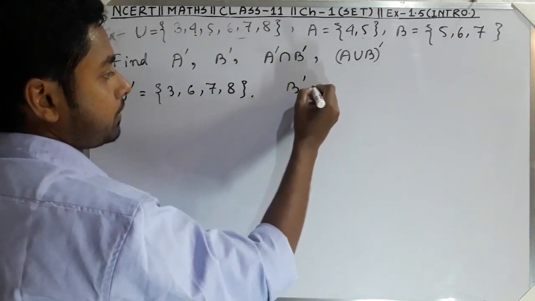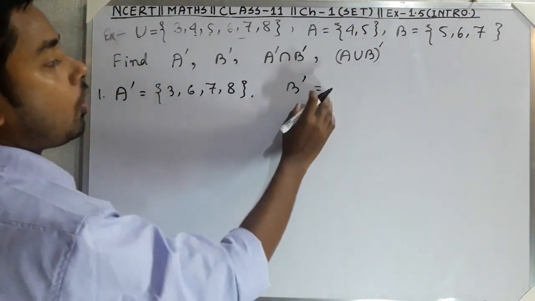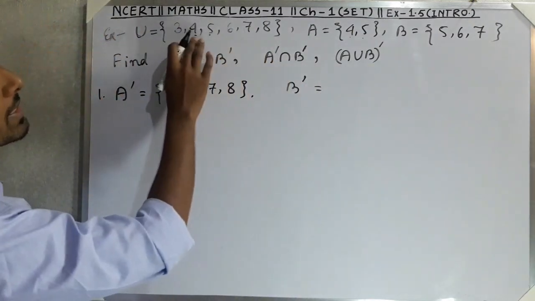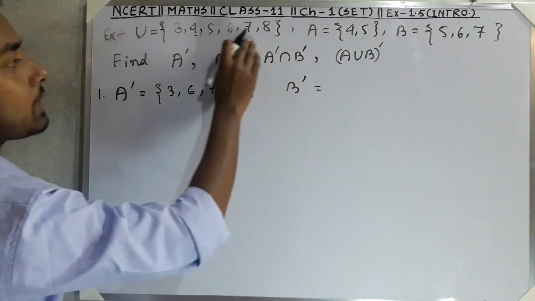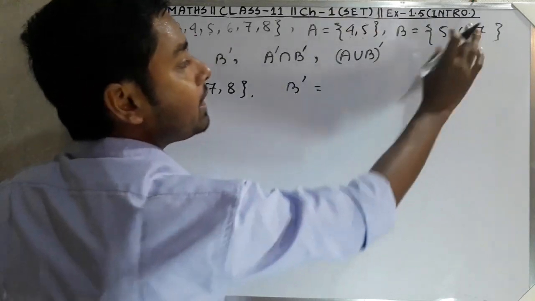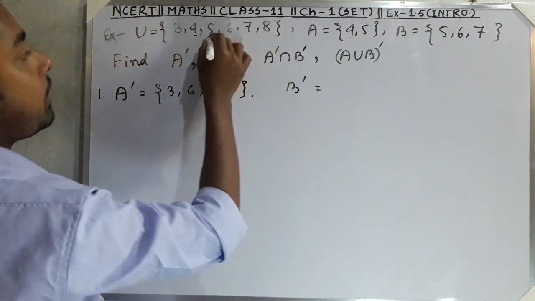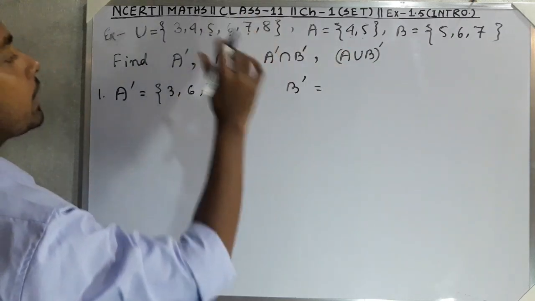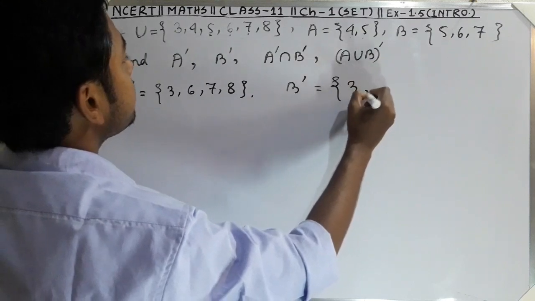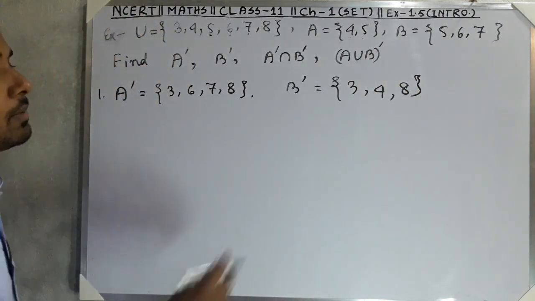Now B complement: all the elements of the universal set except the elements of B. The elements of B are 5, 6, 7, so we should not take those three elements, otherwise we take all the elements: 3, 4 and 8. This is the B complement.